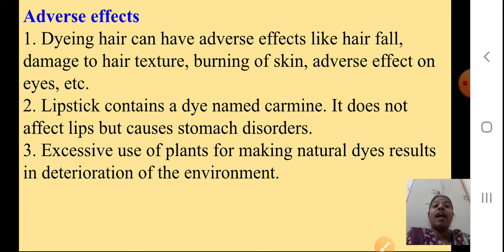Dyeing hair can have adverse effects like hair fall, damage of hair structure, burning of skin, adverse effect on eyes, etc. Lipstick contains a dye named carmine. It does not affect lips but causes stomach disorders. Okay students, excessive use of plants for making natural dye results in deterioration of the environment. If I go on cutting the plants for making my dyes, then of course it is very harmful for the environment. Okay, I hope till here it's clear.